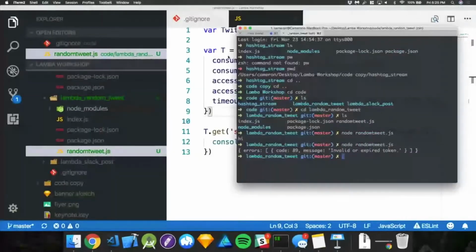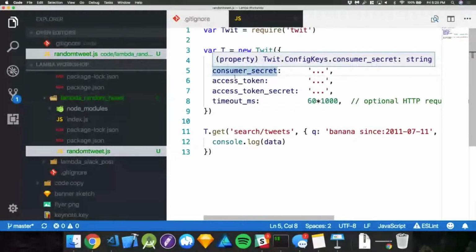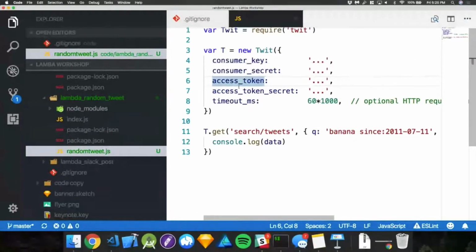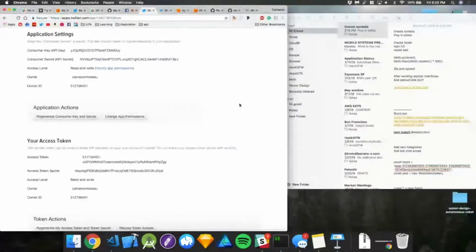If we look back at our code here, we can see we need the consumer key, consumer secret, access token, access token secret, and then some kind of timeout. It's optional. What is the difference between the two? I want to cover that real quick. Your consumer key is what represents you. It's almost like an app ID. Your access token says, I know this is from your app, but I'm this person. So it's almost like your consumer key is your email and your access token is your password.